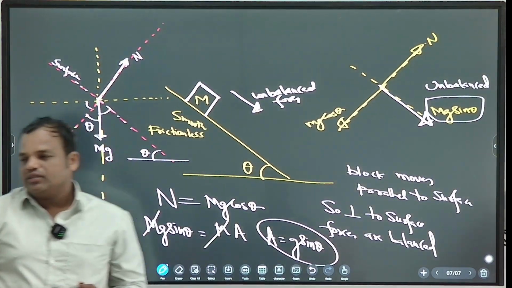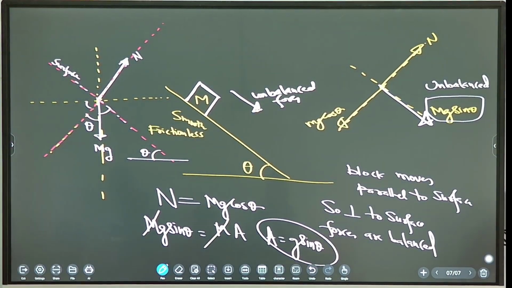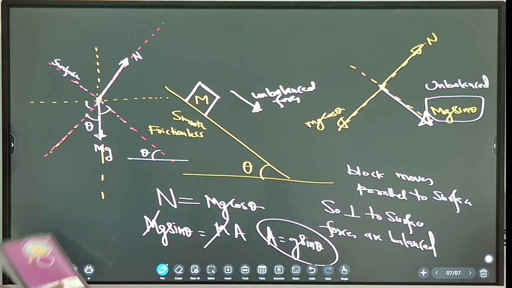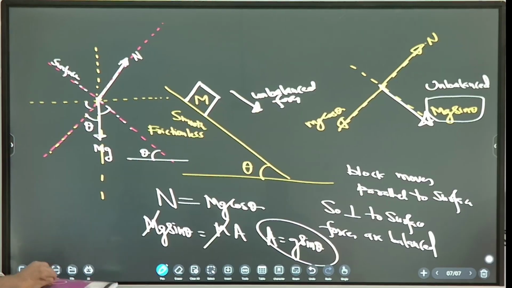Okay. So give me one register. Any notebook you give. Extra you have? Any register? Okay, no problem. Give this. So this is the inclined plane. So this is the object. Like this. So what is the acceleration of this object?